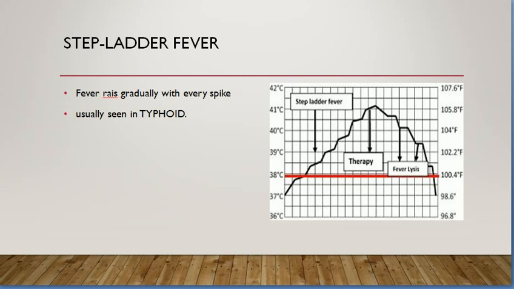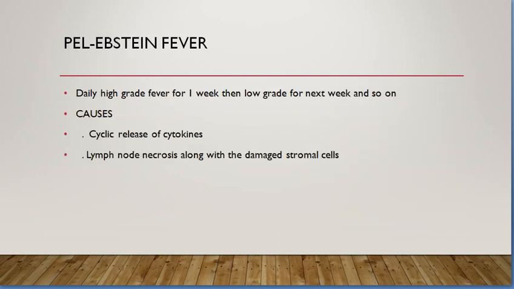Now, Pel-Ebstein fever is named after the two physicians who found this type of pattern, particularly in lymphoma patients, in Hodgkin lymphoma patients. It's a daily high-grade fever for about a week, then a low-grade fever for the next week, and so on.